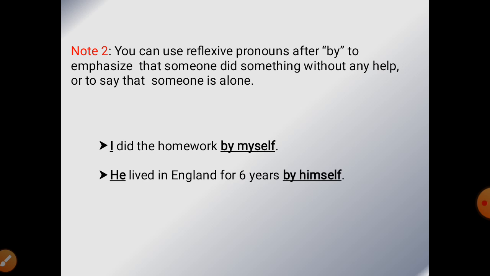Note 2. You can use reflexive pronouns after by to emphasize that someone did something without any help or to say that someone is alone. Like in the first example, we can see that I did the homework by myself. Means I did it by myself, means I took no help. In the second one, he lived in England for 6 years by himself, means alone.